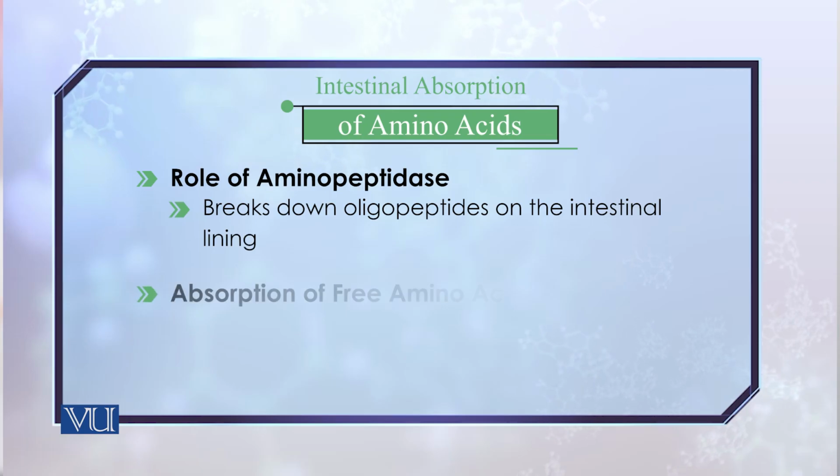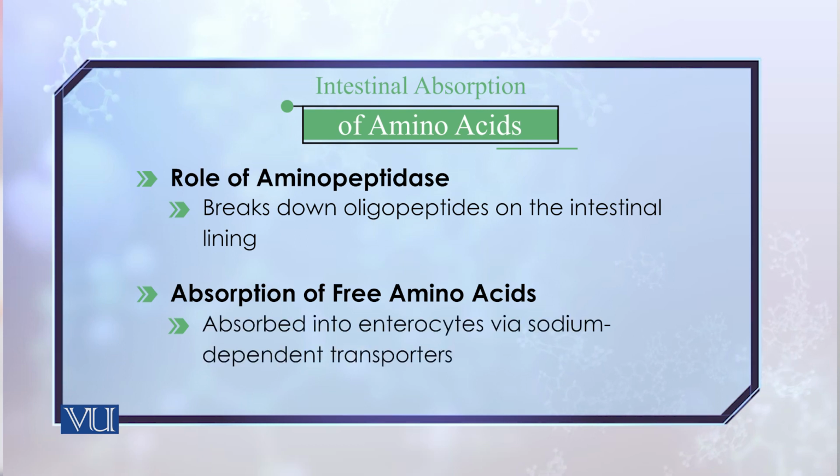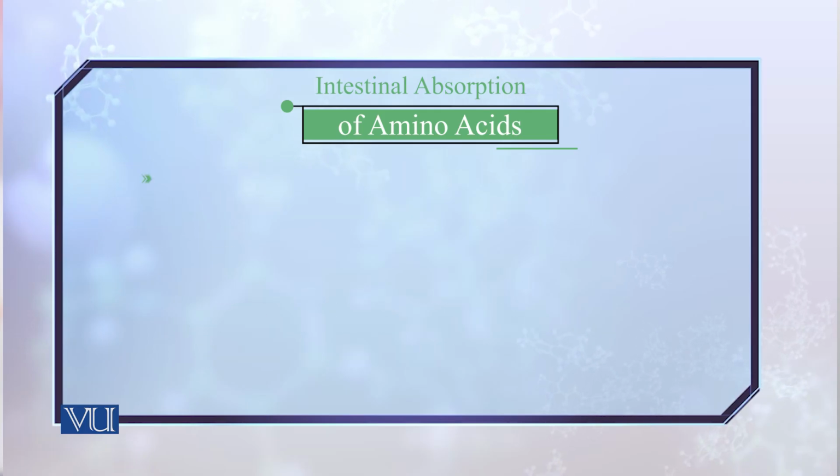Then the absorption of the smaller protein molecules is very important. They are absorbed in the enterocytes, specific cells which are involved in the absorption of the protein molecules.